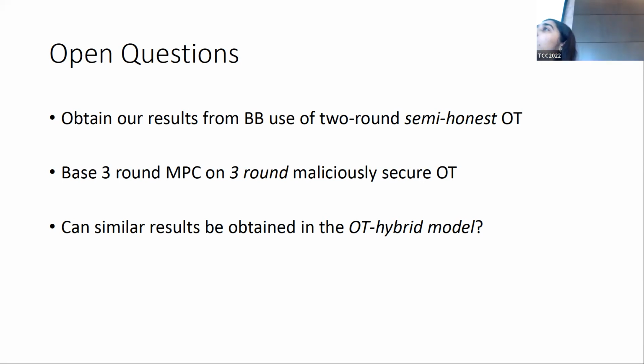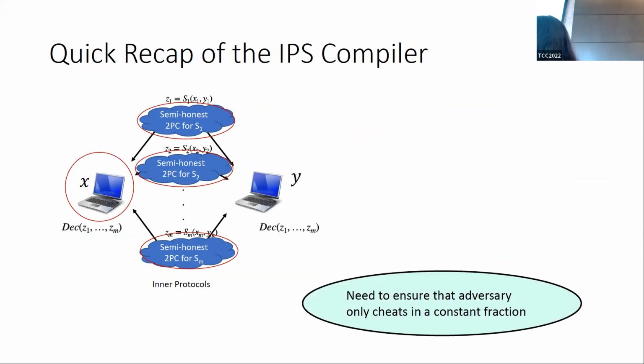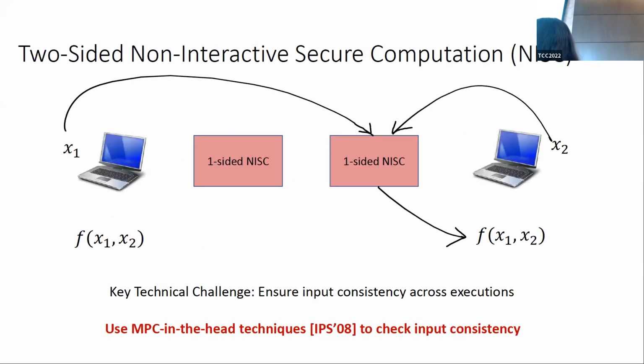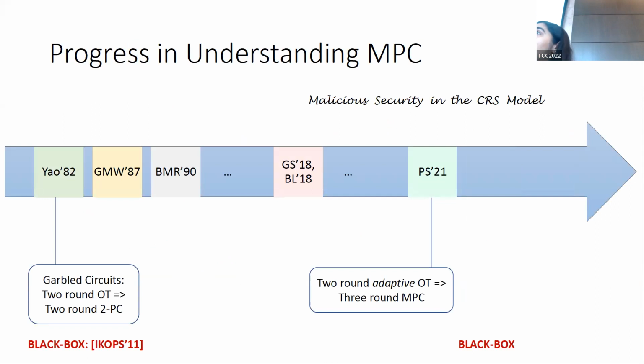Can you obtain adaptive security using the same compiler by replacing the maliciously secure OT with an adaptive OT? It turns out that Patra and Srinivasan already show that if you had an adaptive OT, then that would suffice to build maliciously secure MPC. No, I mean, if you want the MPC to be adaptively secure. If you want the MPC to be adaptively secure, I will have to think about it. Probably, I don't think it would be easy, but I'll have to think about it. Okay, thanks.